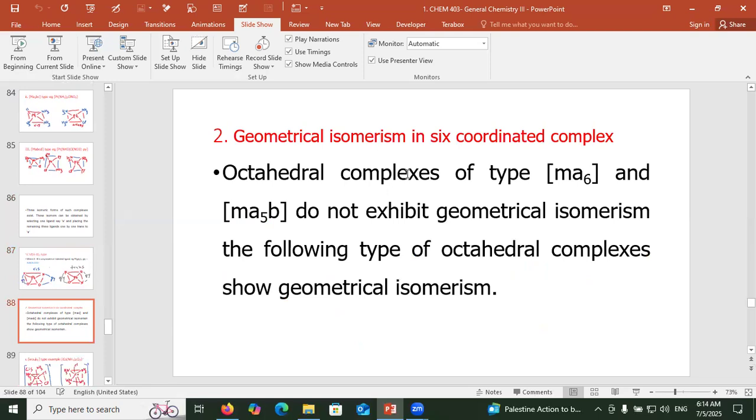Geometrical isomerism in 6-coordinate octahedral complexes: complexes of type MA6 and MA5B do not exhibit geometrical isomerism. The following types of octahedral complexes show geometrical isomers.